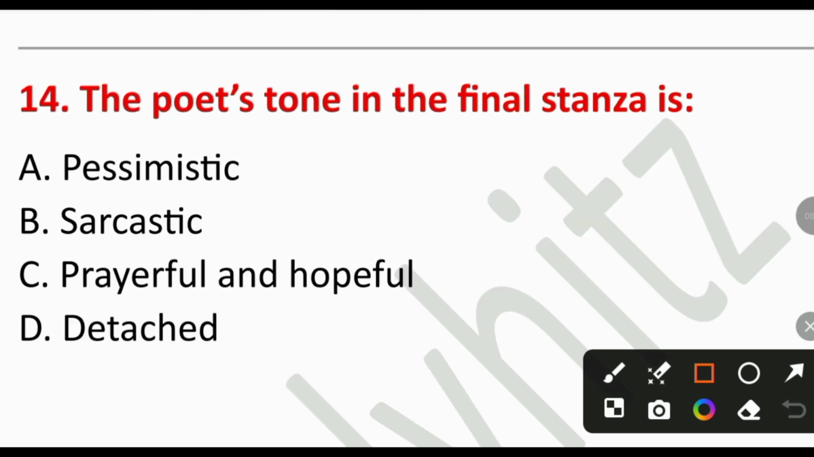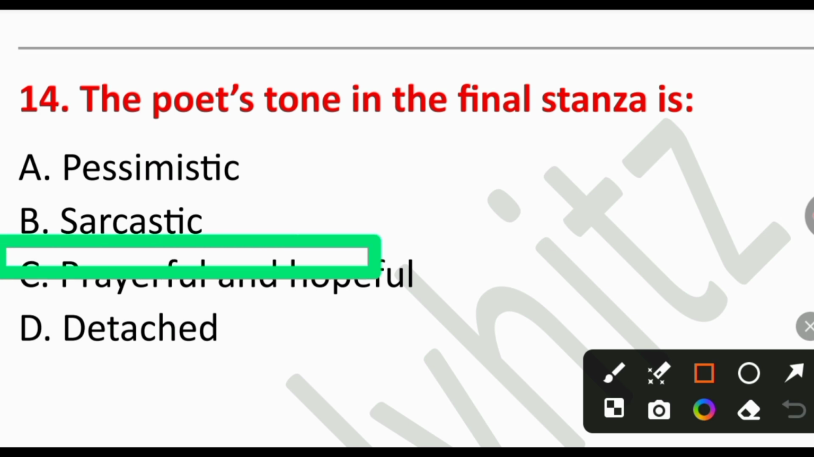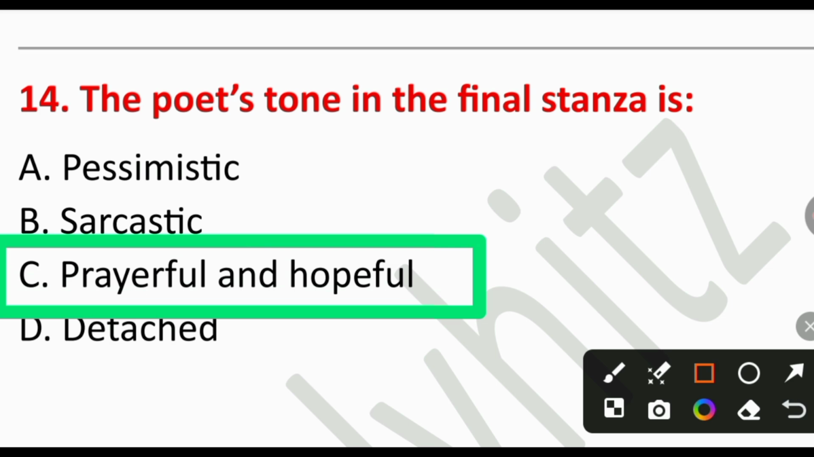14. The poet's tone in the final stanza is A. Pessimistic, B. Sarcastic, C. Prayerful and hopeful, or D. Detached. So the right answer is option number C. Prayerful and hopeful. Shelley appeals to the wind to spread his ideas.